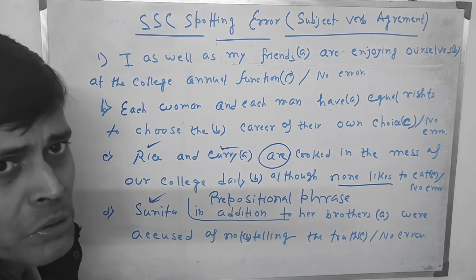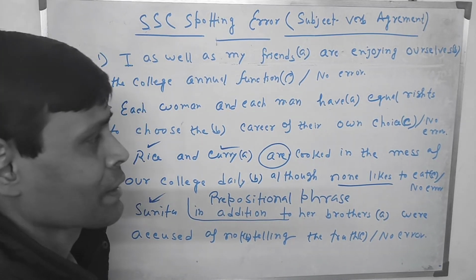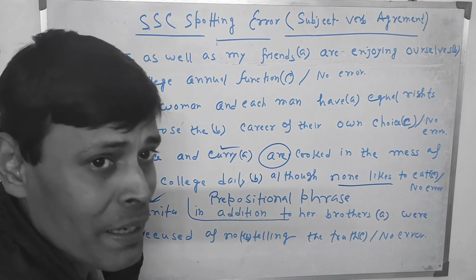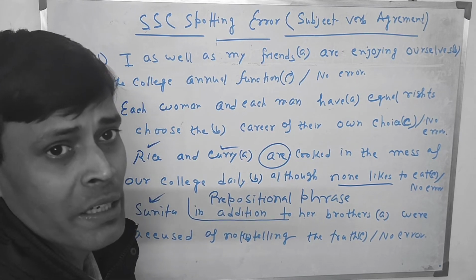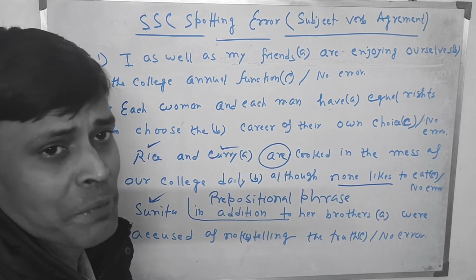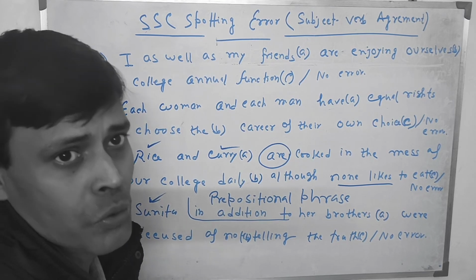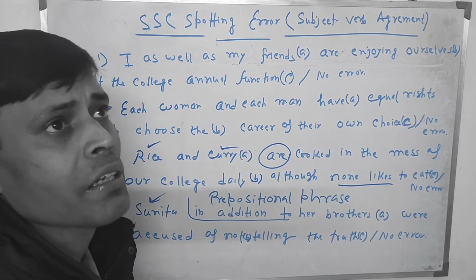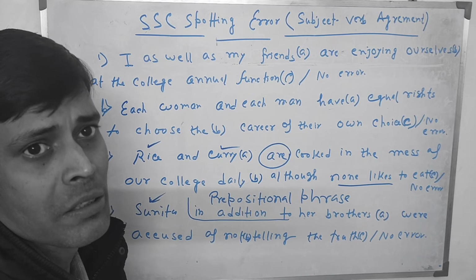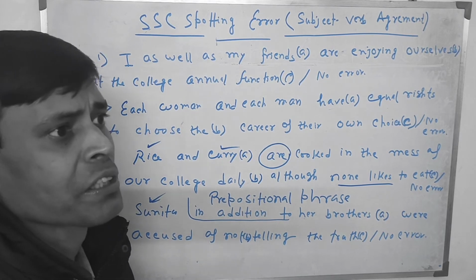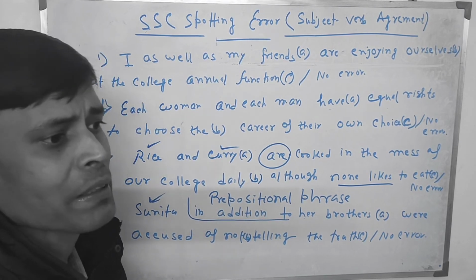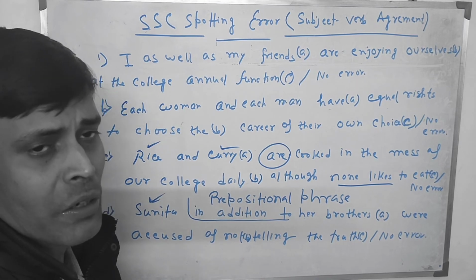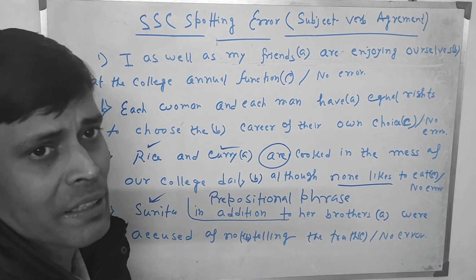Yes, it is true that we can use were when the subject is singular. But in exceptional cases or in a fictitious sentence, that means we think what we are not. If I had been Sachin Tendulkar, if I had been something we are not, but we are still thinking like this.